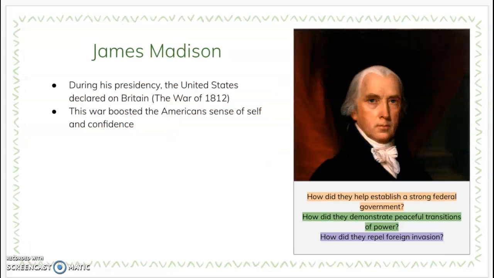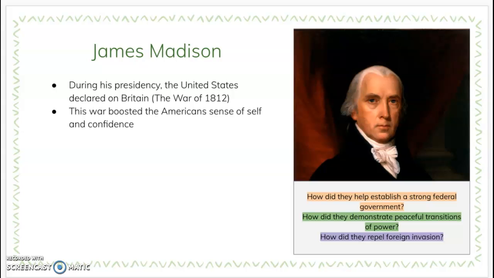So James Madison was the fourth president of the United States, and during his presidency, the United States went to war with Britain in a conflict known as the War of 1812. This war occurred after Britain repeatedly violated the rights of American ships, leaving Madison and his administration in a position where it was necessary to defend American sovereignty. Remember, that's one of our earlier vocab words?